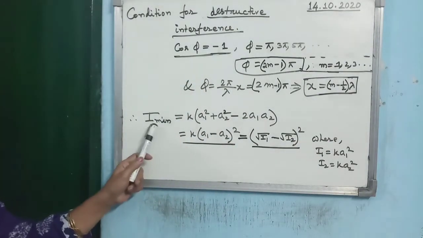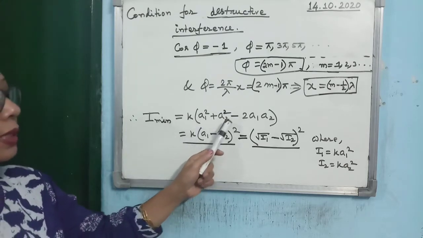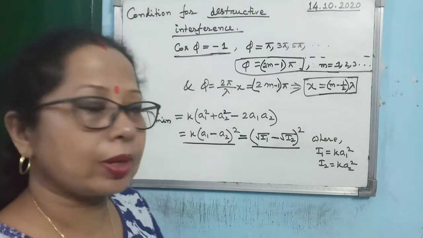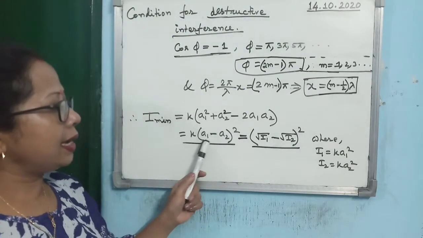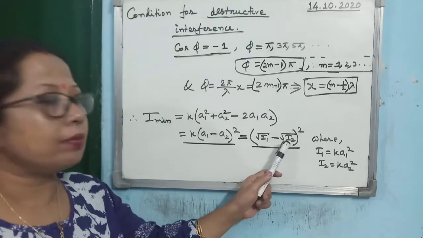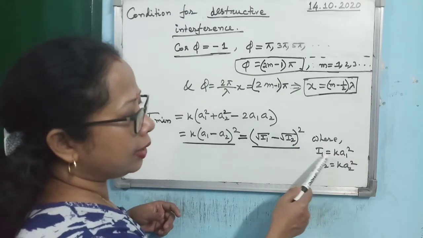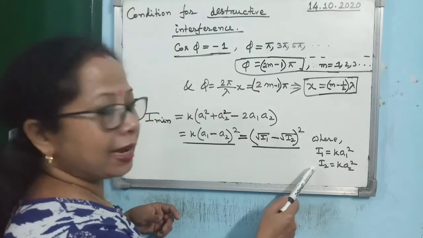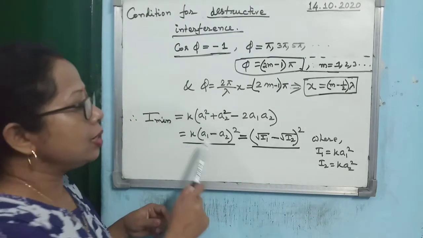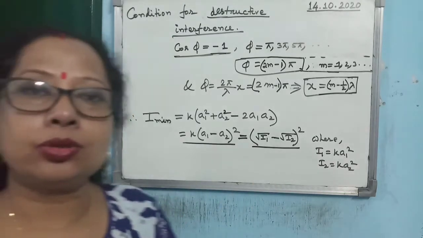Then what will be the minimum intensity? Minimum intensity is given by a1 square plus a2 square minus 2a1 a2, because cos phi is equal to minus 1. So what you are getting? K into a1 minus a2 whole square, and which you can write as root I1 minus root I2 whole square. Because you see, in place of a1, one can write it as root I1 by k. So k when you will take common out, then k k will get cancelled. So this expression one can write as root I1 minus root I2 whole square.